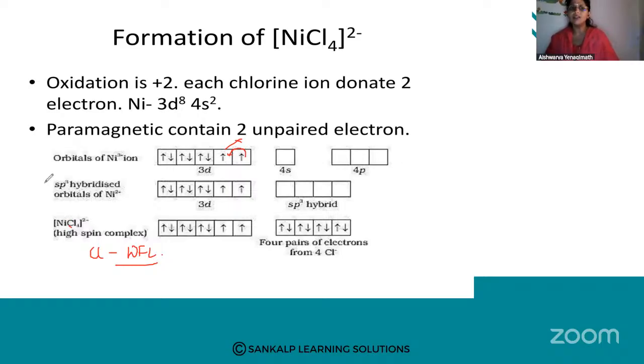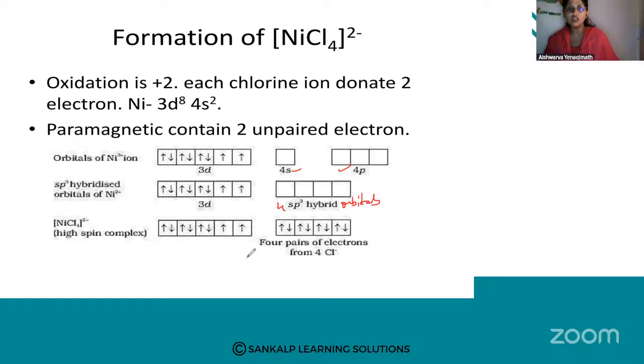So pair up is not happening, which means it is not vacant there. So it is not vacant there. Is it? So which orbitals were vacant? It is 4s and 3 4p. So totally how many? 4. So here you have 1 2 3 4. So 4 sp3 dsp3 hybrid orbitals you have got. You have got 4 sp3 hybrid orbitals.